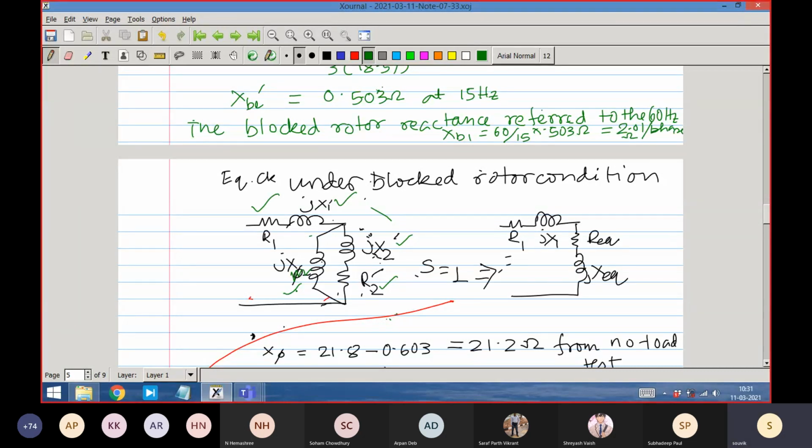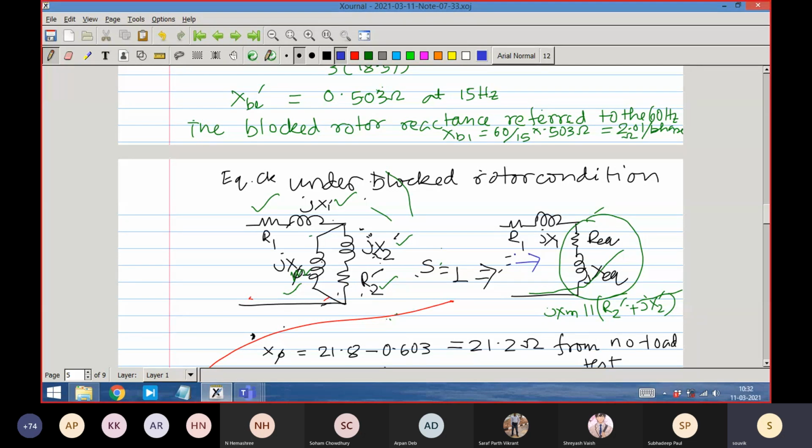And if it is there in the equivalent circuit, then temporarily in your mind we think that it is nothing but R equivalent plus jX equivalent. That means this is nothing but jXM in parallel with R2 dash plus jX2 dash. This combination I am presenting as R equivalent plus jX equivalent. Okay, so the measurement is seeing this circuit. The measurement part is not understanding anything, but it is seeing this circuit.